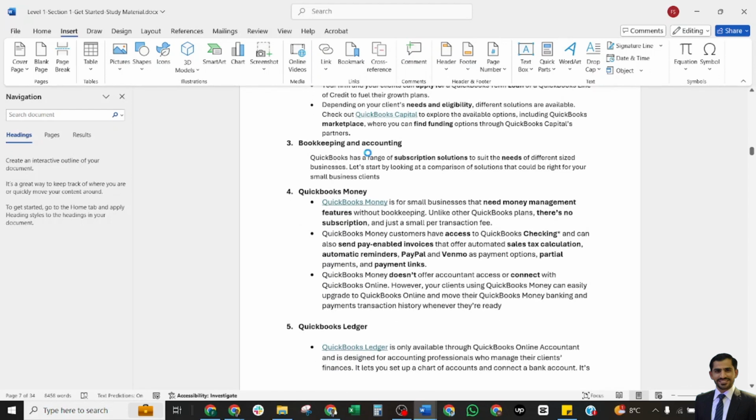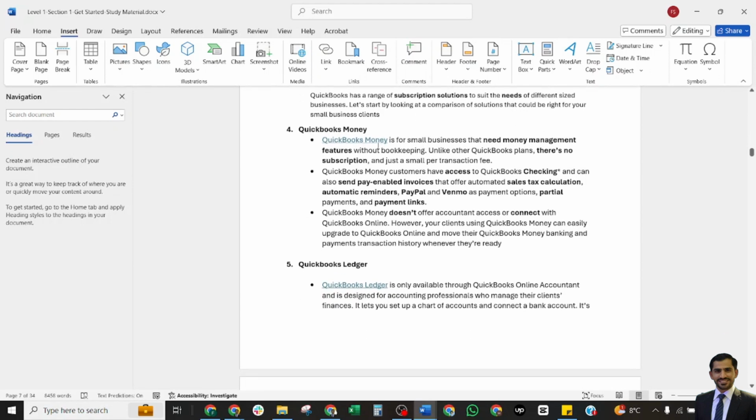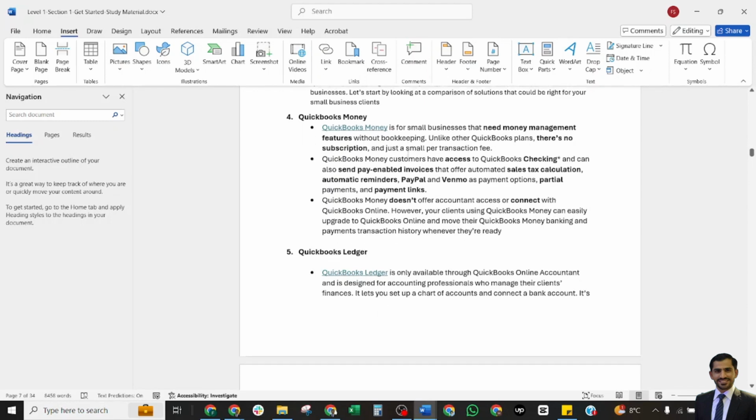The next one is bookkeeping and accounting. It's a range of subscription solutions to suit the needs of different-sized businesses. You may also compare the solutions to find the right one which is suitable for you. QuickBooks Money is for small businesses that need money management features without bookkeeping. Unlike other plans, there is no subscription, just small per-transaction fees. They only charge a per-transaction fee, but there is no subscription.